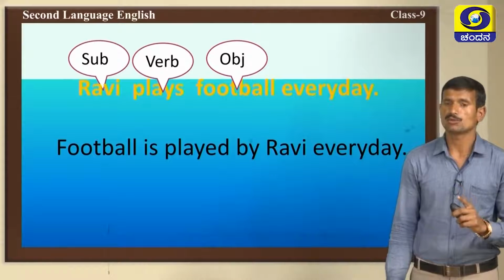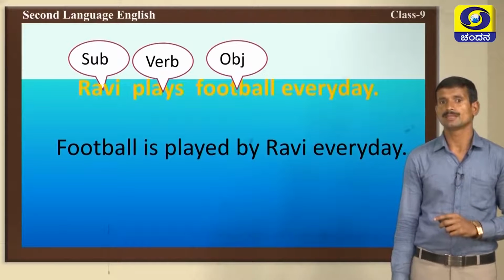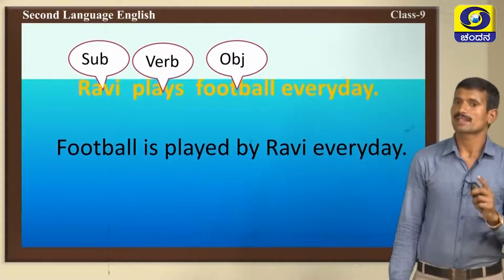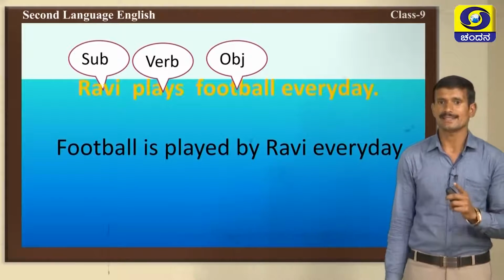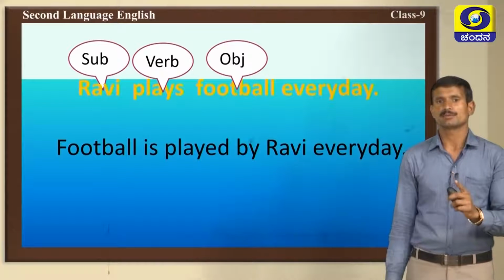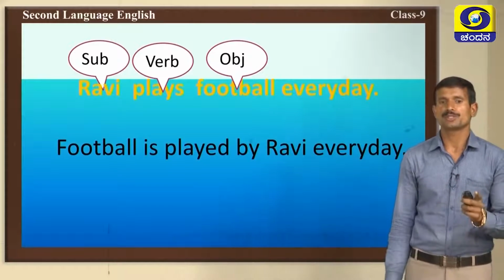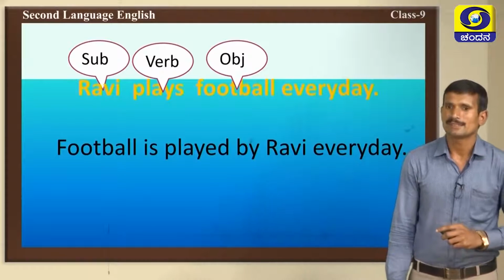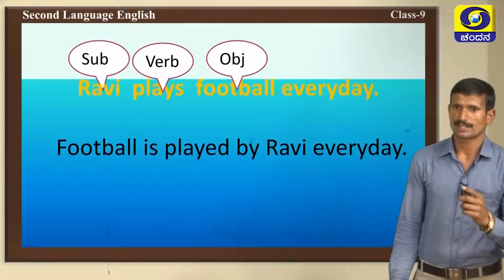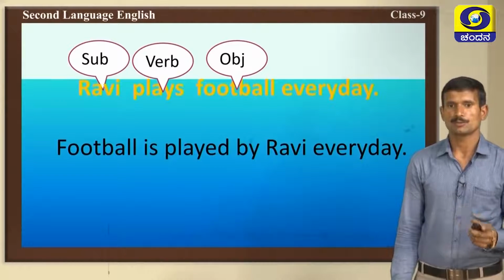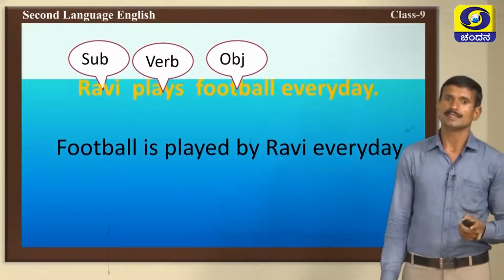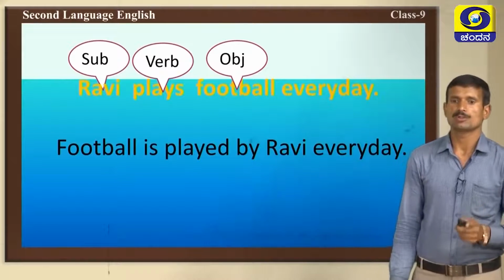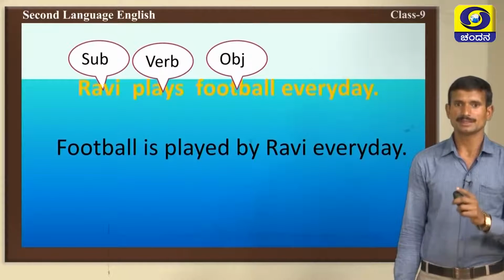But we should consider the verb also. What is the verb? In the active voice, plays is there. The verb plays is a present form. So, we should use is because football is singular, and the verb plays is verb 1 form. So, we should use is. In the case of third person singulars, we should use is only in the present tense format. Yes, football is played. The verb changes into verb 3 form. So, we should use the verb 3 form, the past participle form of the given verb.